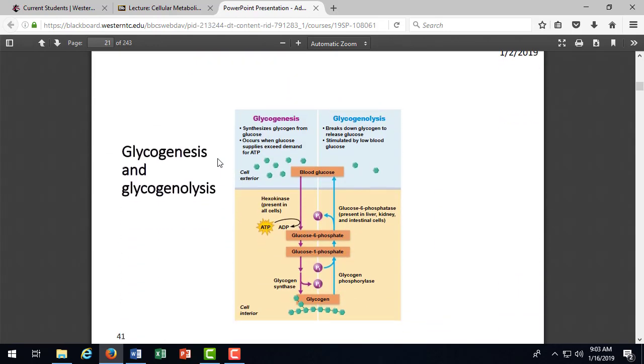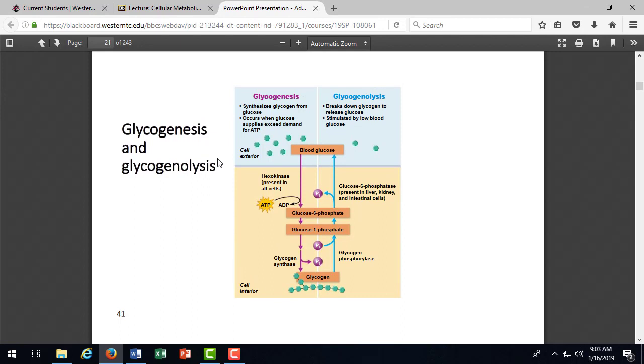So we talked about angina. So now we're going to go into how the body meets demands, makes this ATP, or releases it depending on the nutrition and nutrients that are coming in or the activity of the individual. So first we're going to talk about sugar. How do we use sugar? How do we get it into our blood? And how do we store it?